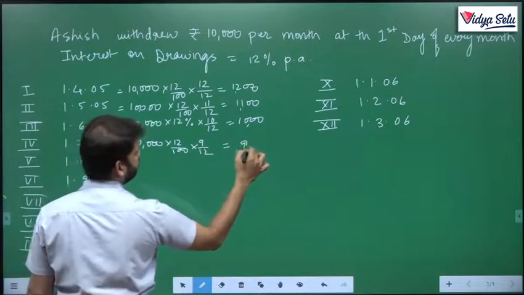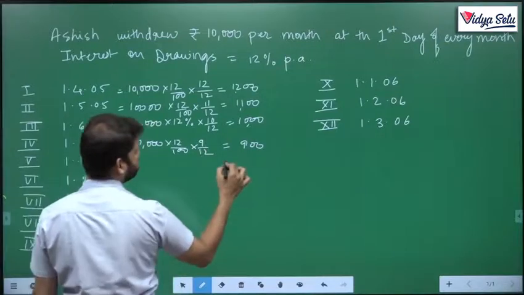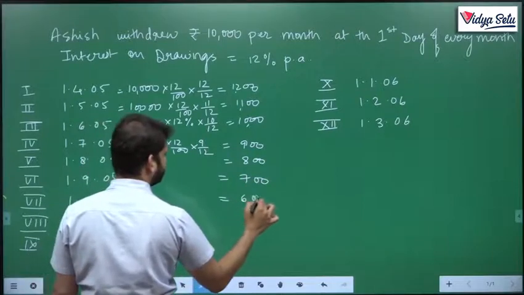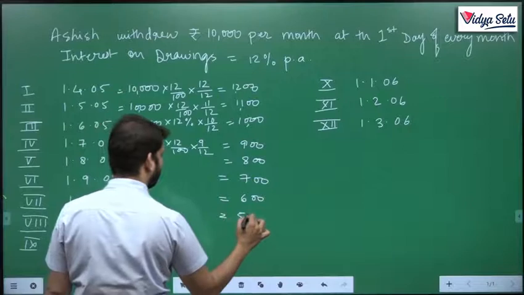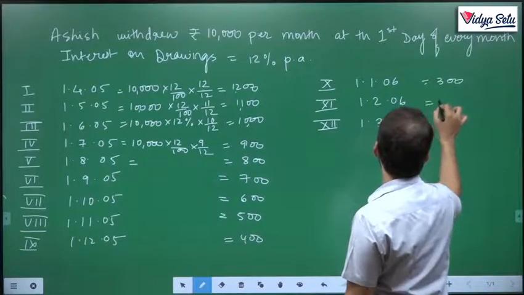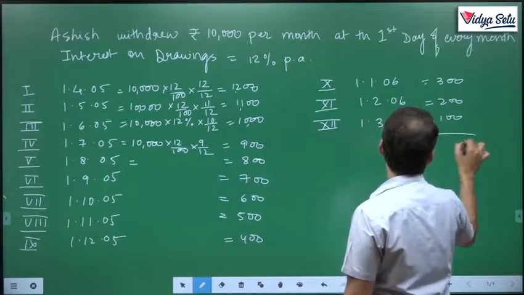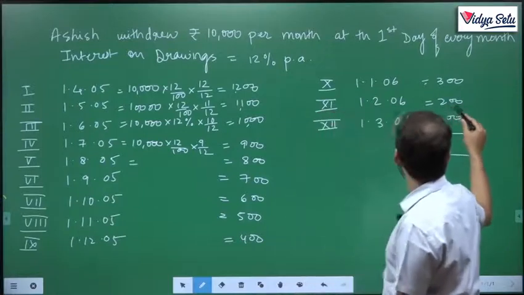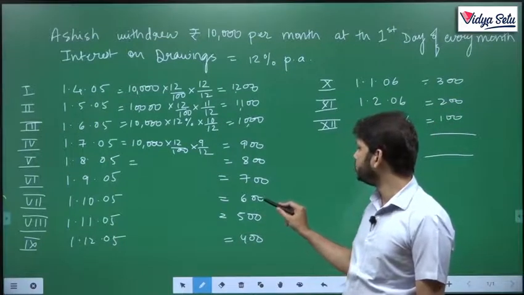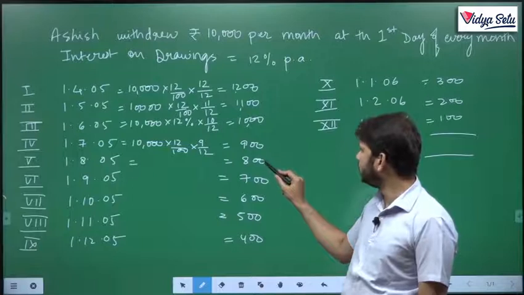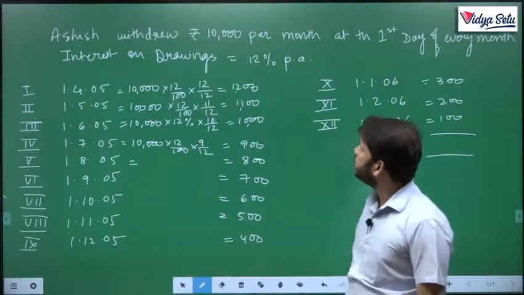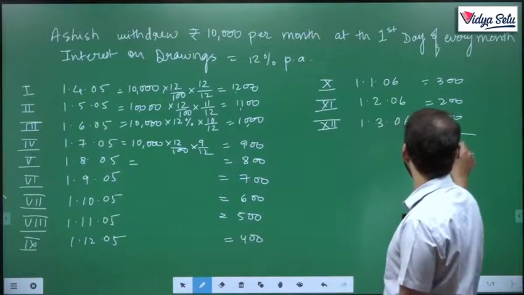Okay, comes to 900. The next one comes to 800. The next one comes to 700. The next one comes to 600. The next one comes to 500. The next one is 400, 300, 200 and 100. Now what is the total? 100 plus 200, 300 plus 300, 600 plus 400, 1,000. 1,500, 2,100, 2,800, 3,600, 4,500, 5,500, 6,600 and 7,800. The total comes to 7,800.